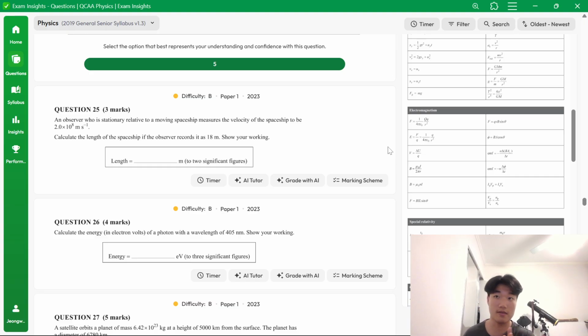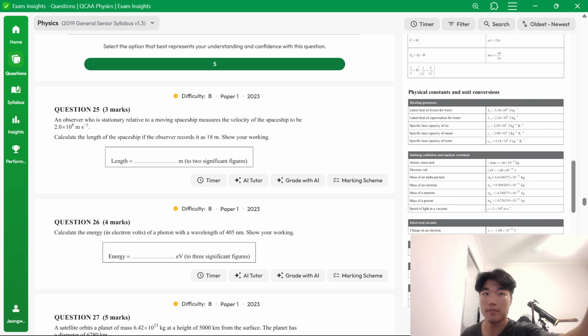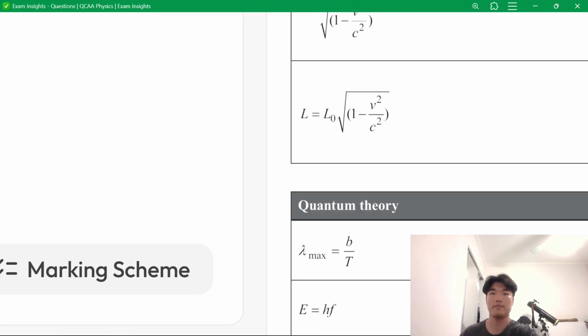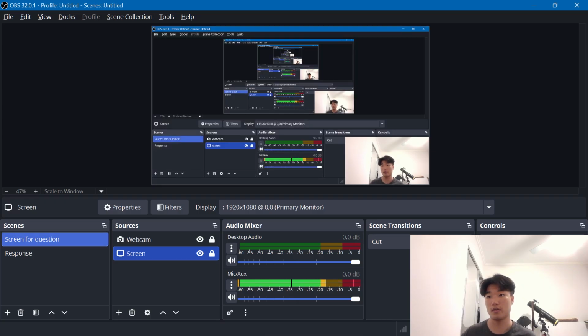So we know that they're measuring velocity because they're not in the same inertial frame of reference. Okay. So we'll give them velocity, which is 2 times 10 to the 8, the length of the spaceship. So this is the dilated length. Okay. So we can access the formula sheet. Dilated length is 18. So the proper length should be longer.